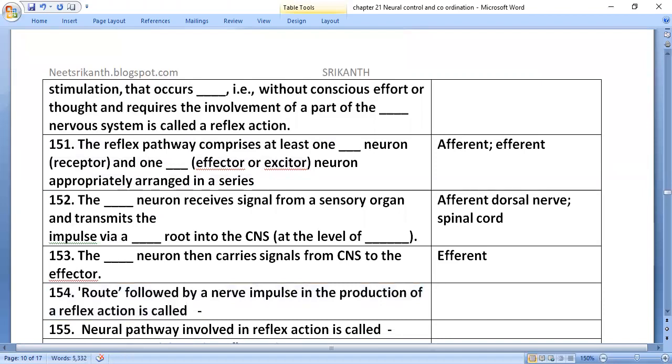The route followed by a nerve impulse in the production of reflex action is called the reflex arc. The neural pathway involved in the reflex action is called the reflex arc.